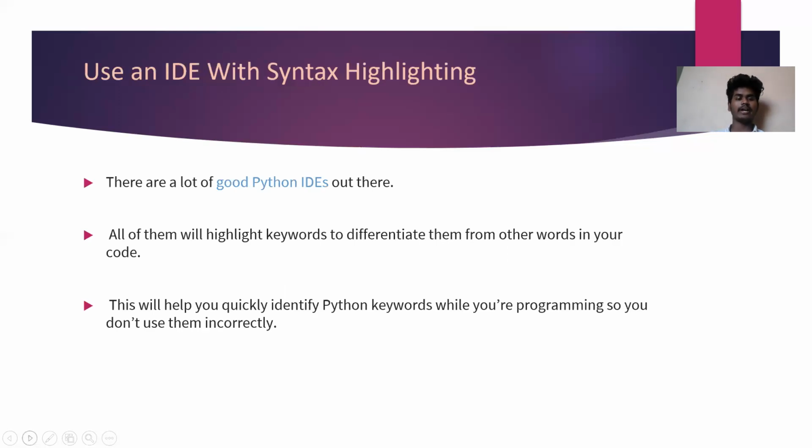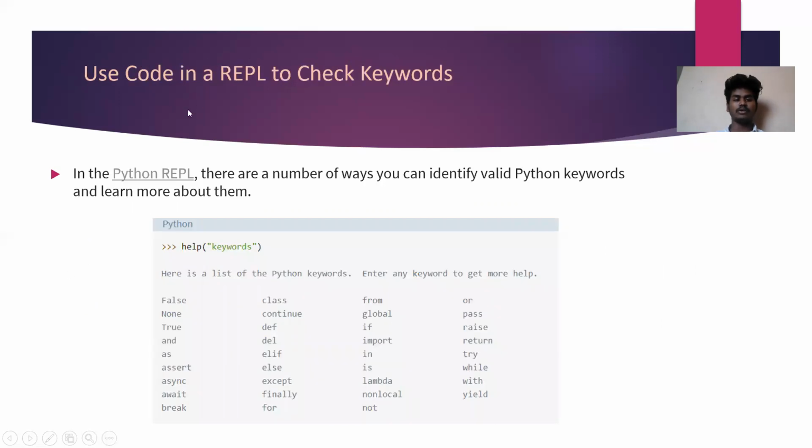And next is using an IDE with syntax highlighting. There are a lot of good Python IDEs out there, all of them highlight keywords to differentiate them from other words in your code. This will help you quickly identify Python keywords while you're programming, so you don't use them incorrectly.